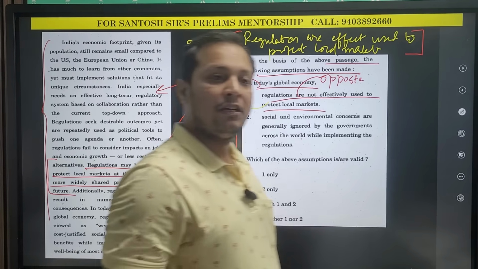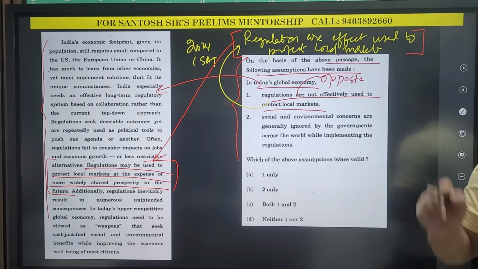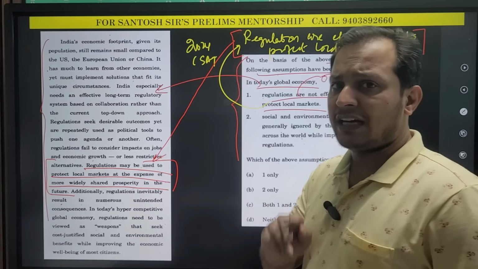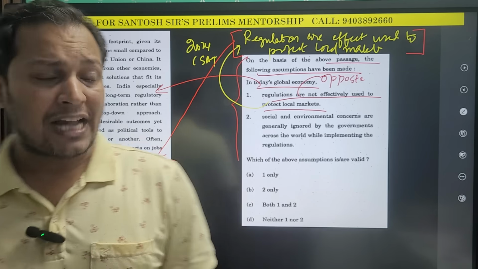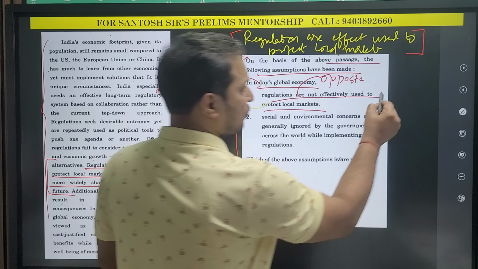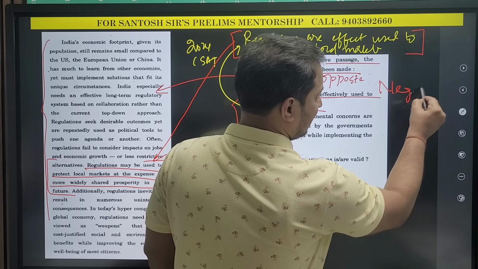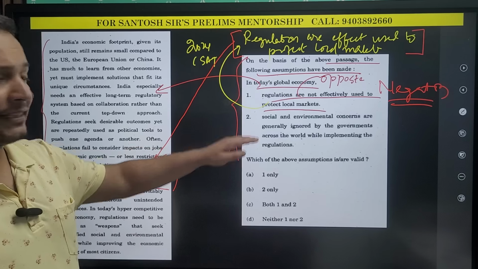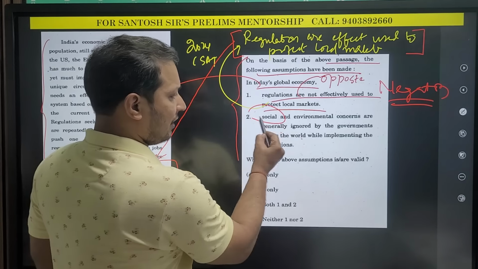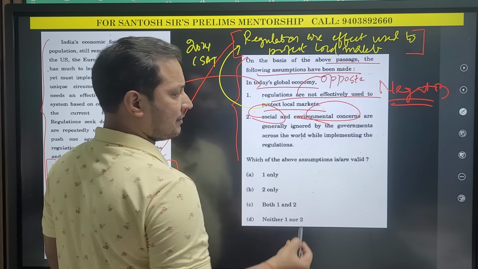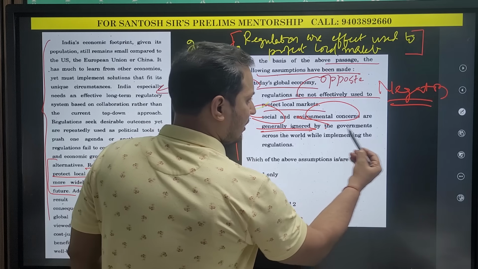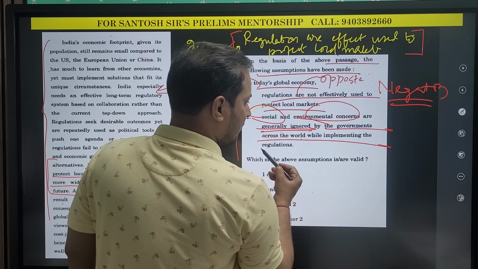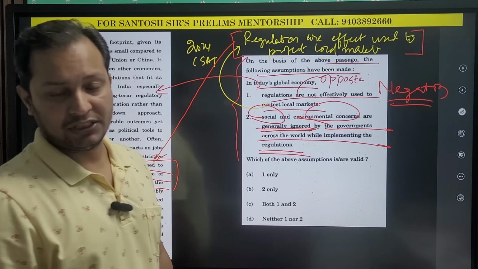Are you getting this? In UPSC, I have observed that most of the assumption based questions can be solved using this rule, the negation rule. Are you getting this, guys? Now let us read the second statement. Social and environmental concerns are generally ignored by the government across the world while implementing regulations.